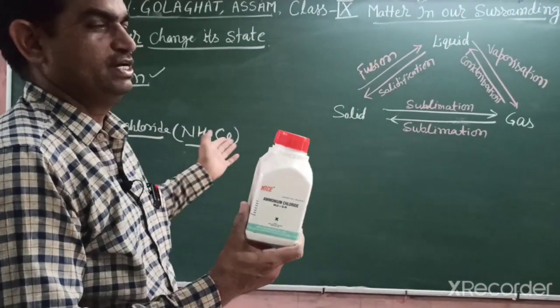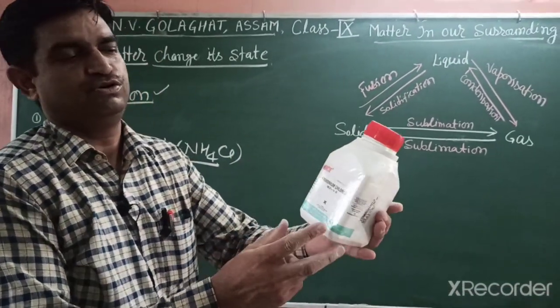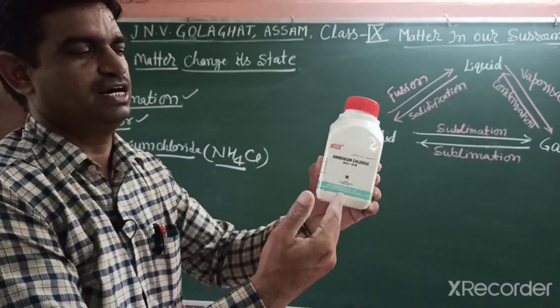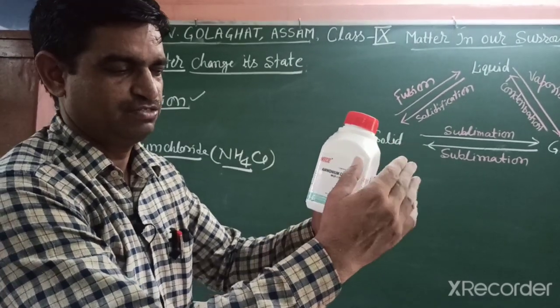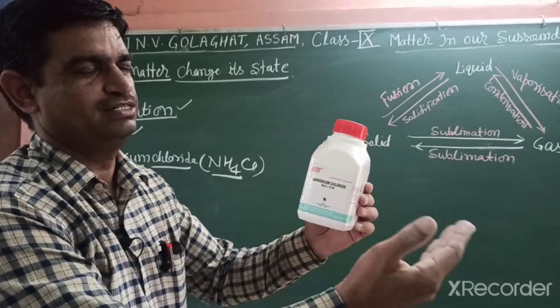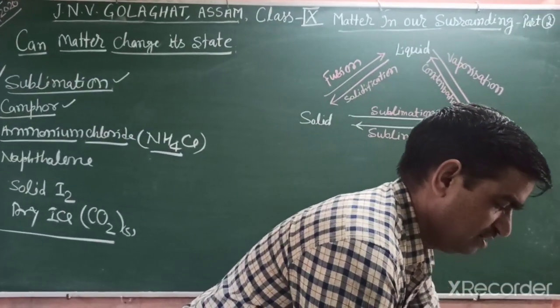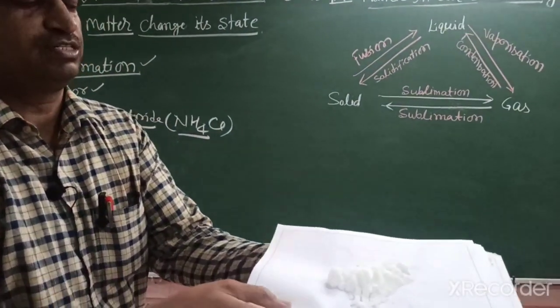Students, we explain sublimation. Ammonium chloride is a sublimable substance. It changes directly from solid into gas. When we heat the solid, it converts into gas, and when we cool, the gas converts into solid. This is a white crystalline substance.